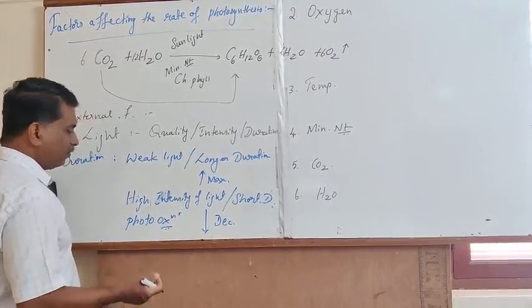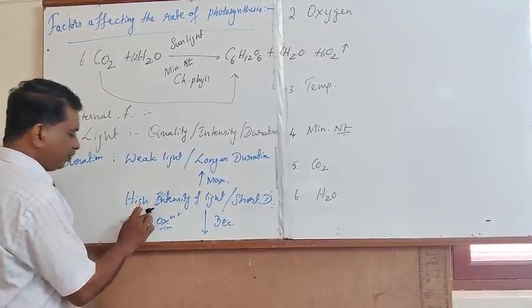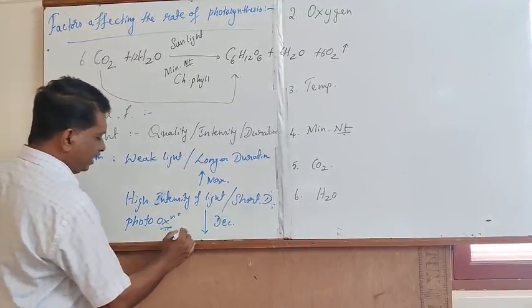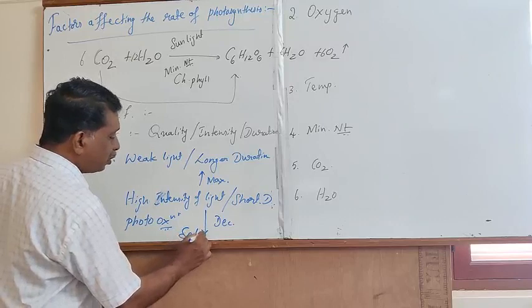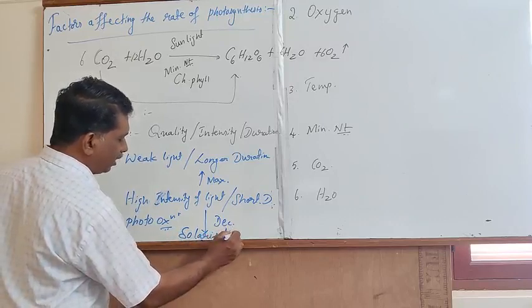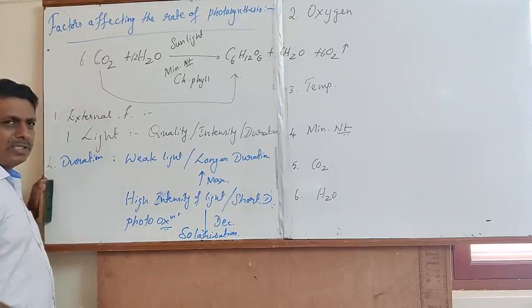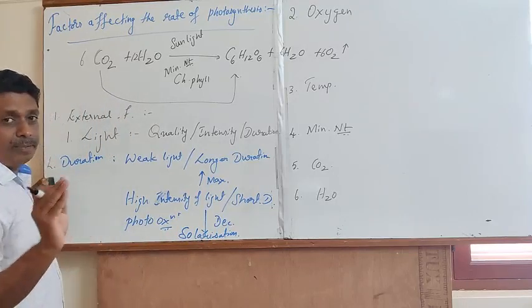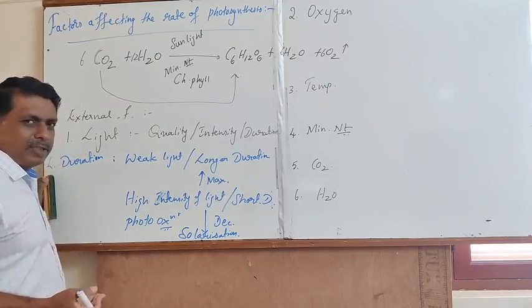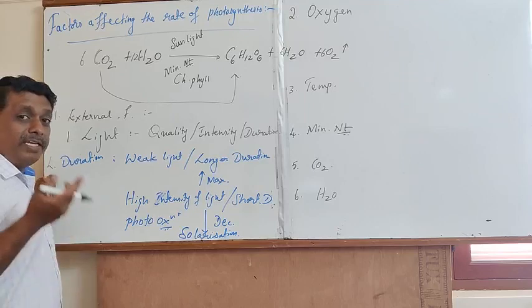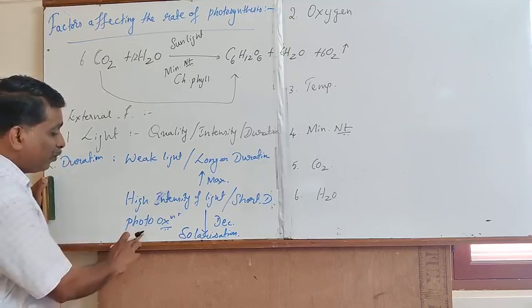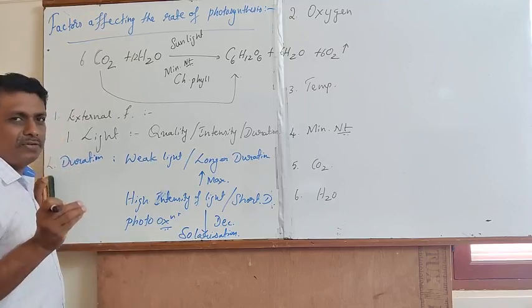As a result of exposure of a leaf to the high intensity of sunlight for a short duration, it leads to solarization. In valid terminology, solarization is defined as, especially in the summer months, when a plant is exposed to very high intensity of sunlight for a short duration, it leads to photooxidation of chlorophyll pigments.